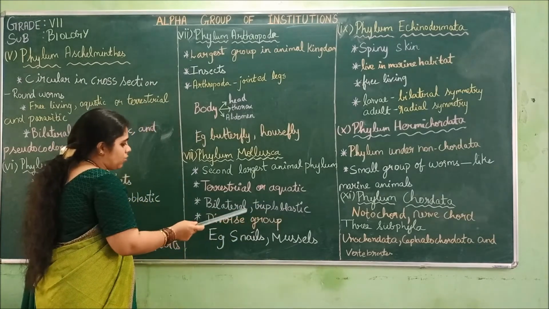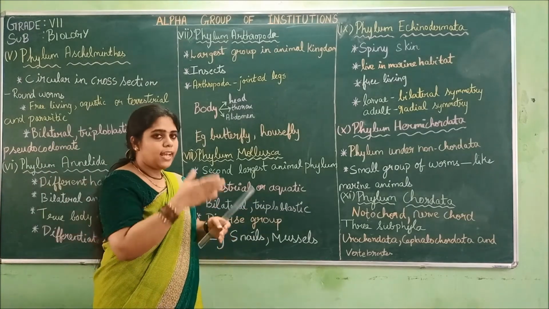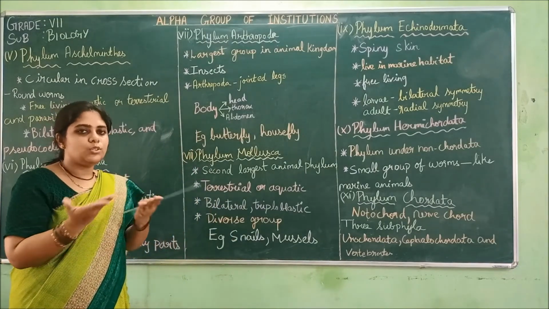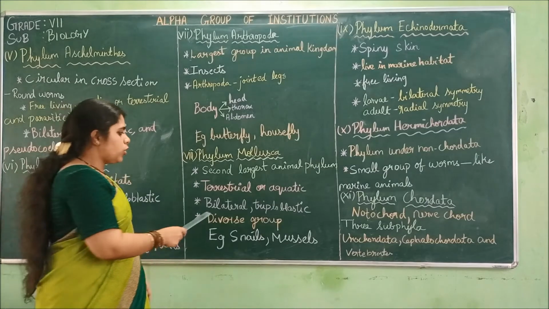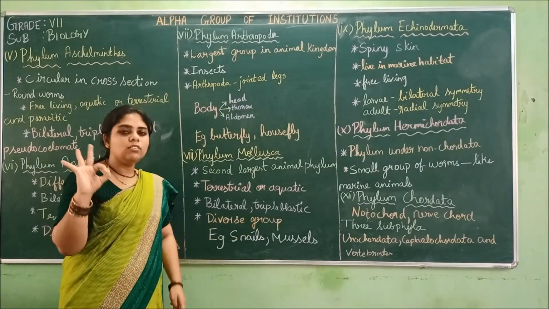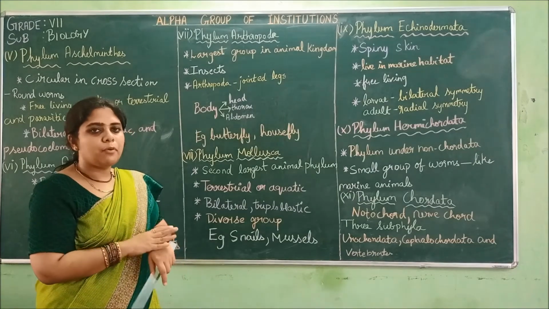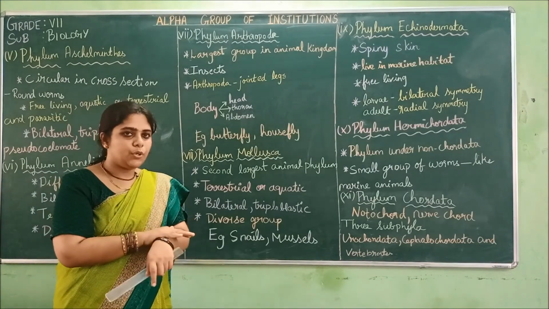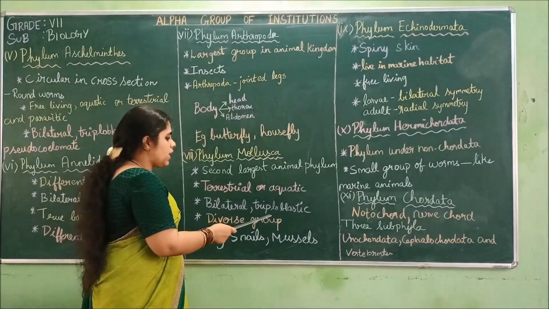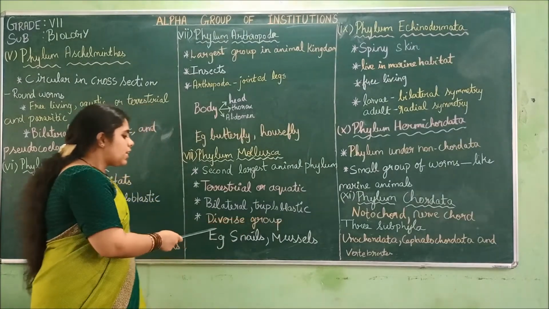Then they are bilateral. So when they are taken and divided along the central axis, they will divide into two equal halves. So they are bilateral. Triploblastic means they will have three germ layers in their body wall: endoderm, mesoderm and ectoderm. So that's why they are called triploblastic.